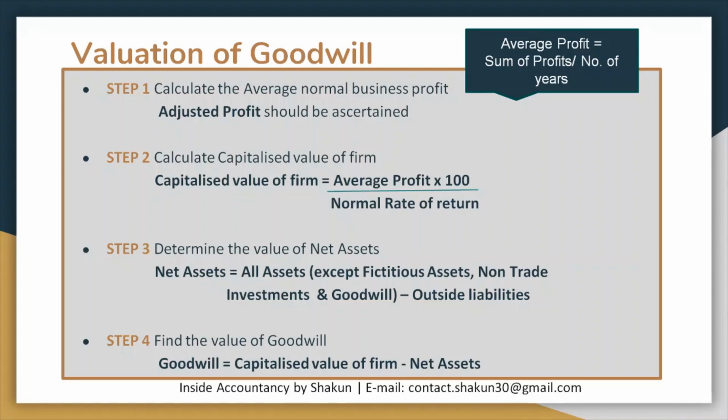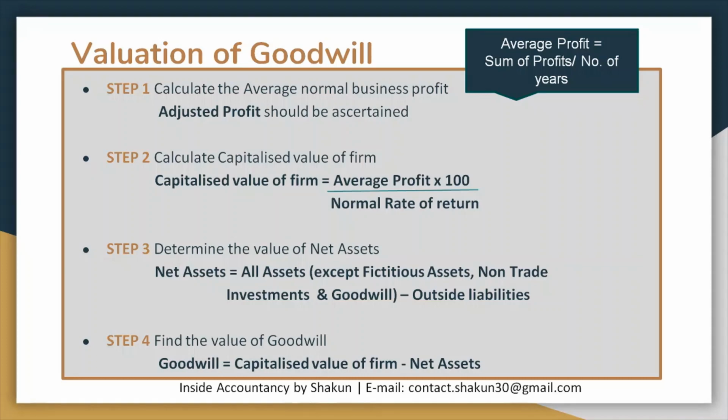Now, whenever you need to calculate the capitalized value for anything, you simply have to reverse the rate. So, the capitalized value of the firm is equal to average profit into 100 upon normal rate. Normal rate is always given in the question. So you multiply the average profit by the reverse of the normal rate, and this gives you the capitalized value of the firm. The third step is to determine the value of the net assets.